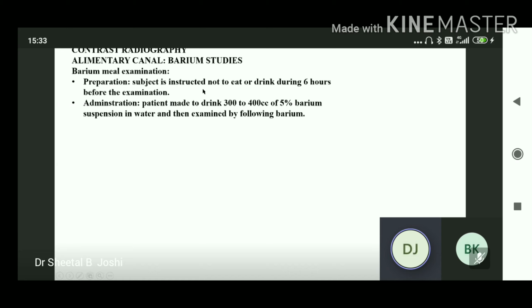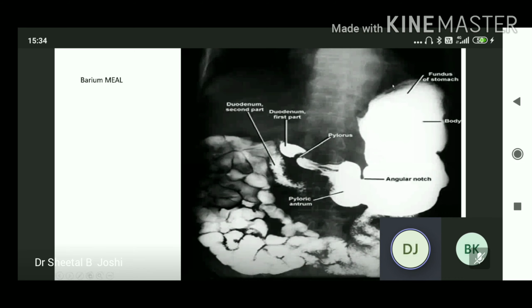In barium meal, the film is taken at different times. Stomach and duodenum we can take as soon as the patient drinks the barium sulfate. Okay. We can see the fundus of the stomach. Here the barium passes into a narrow lumen or canalization.